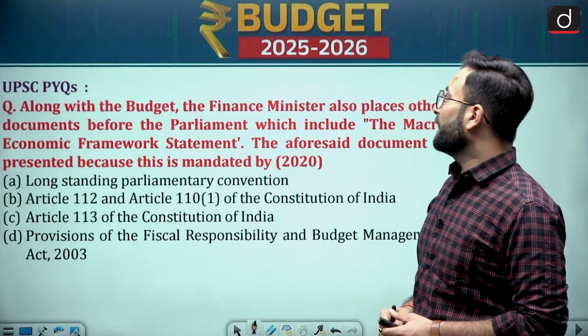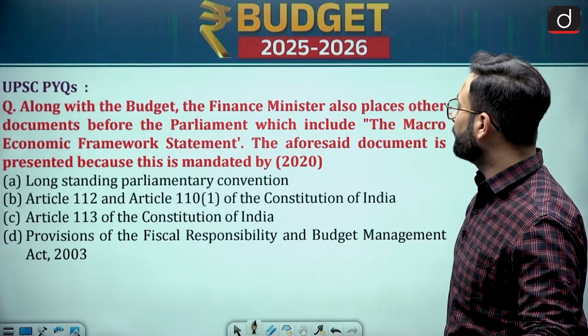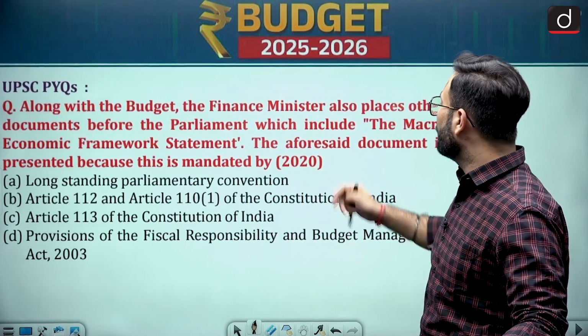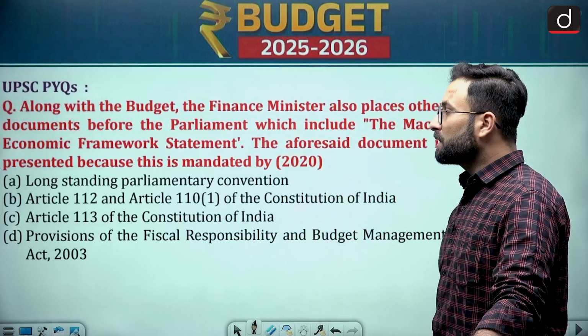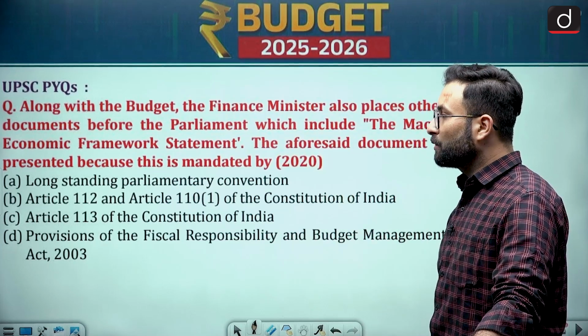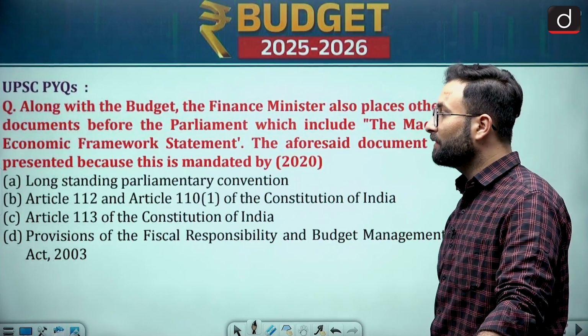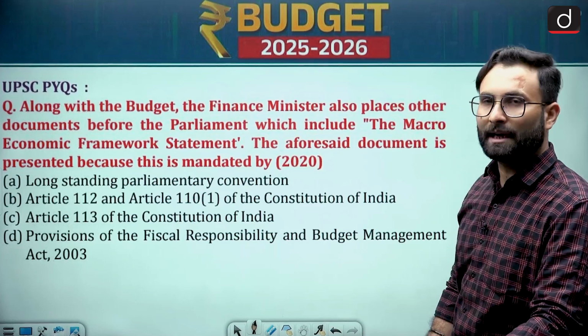Along with the budget, the Finance Minister also places other documents before the Parliament, which include the macroeconomic framework statement. The aforesaid document is presented because this is mandated by a long-standing parliamentary convention, Article 112 and Article 110 Clause 1 of the Constitution of India, Article 113 of the Constitution, or the provision of the Fiscal Responsibility and Budget Management Act 2003.